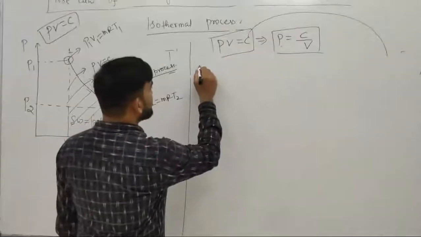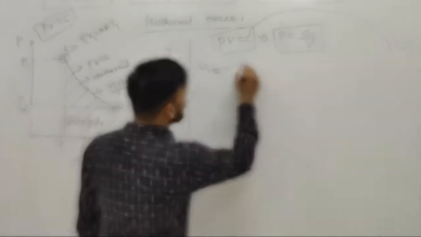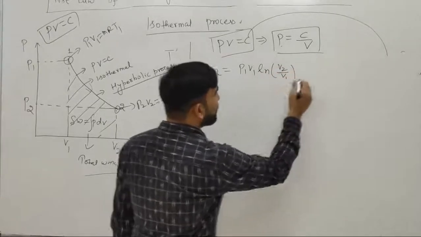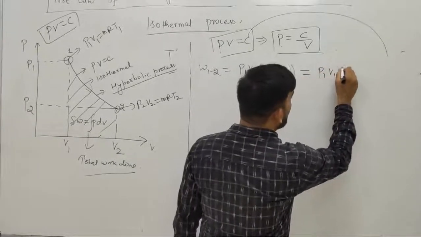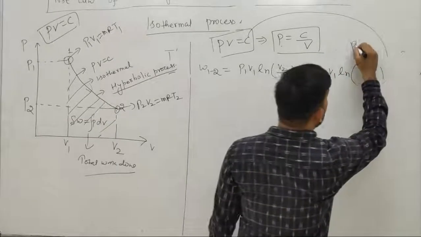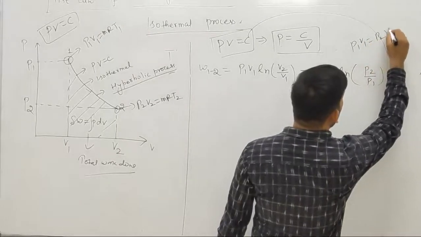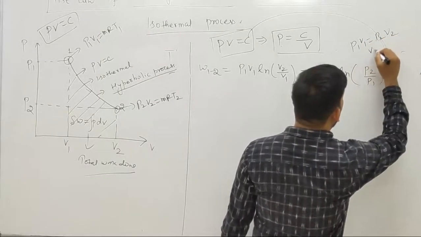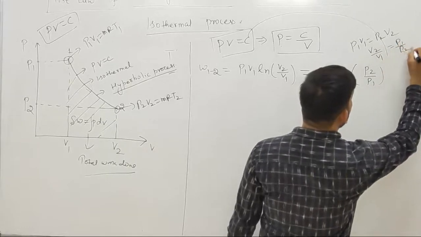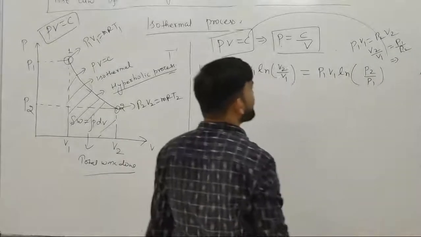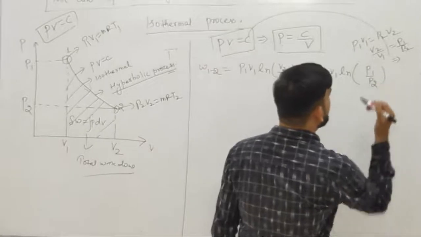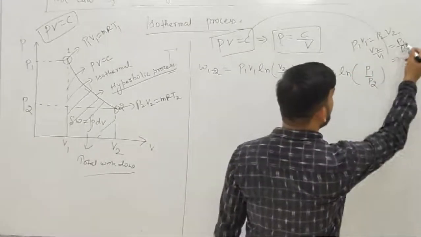So far we have seen W12 equals to P1 V1 ln of V2 by V1, or also you can replace it as P1 V1 ln of P1 by P2. Why? Because P1 V1 equals to P2 V2. So V2 by V1 equals to P1 by P2. It is P1 by P2. V2 by V1 equals to P1 by P2.